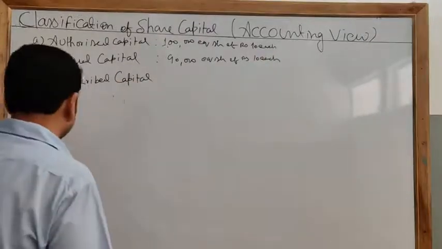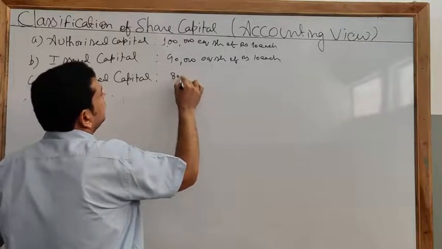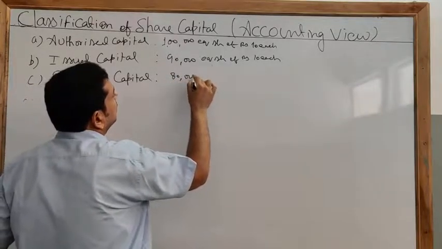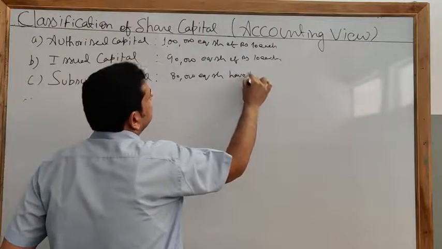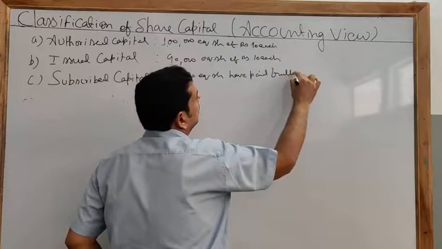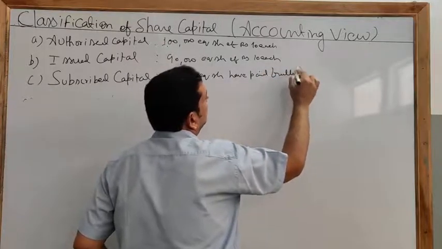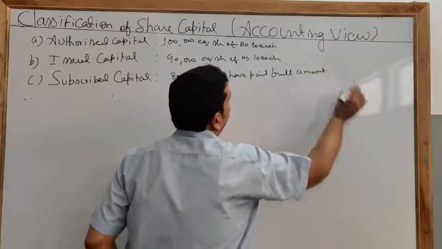Clear? Subscribed capital: 80,000 equity shares have paid the full amount. Clear?